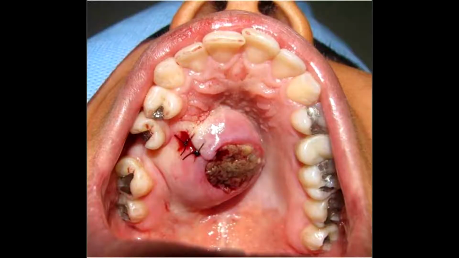Pleomorphic adenoma. Cause: neoplastic, occurs over the age of 40, more prevalent in females than in males. The location is the parotid gland. Most common intraoral site is the palate. Clinically, a non-ulcerated dome-shaped lesion occurs. The treatment is surgical, and it can be diagnosed microscopically.